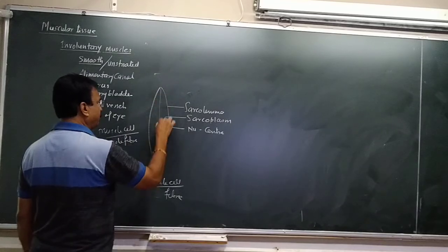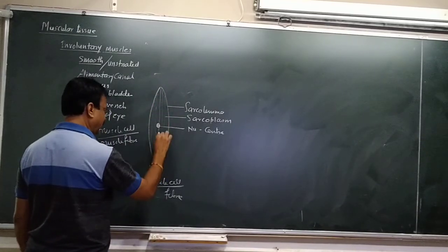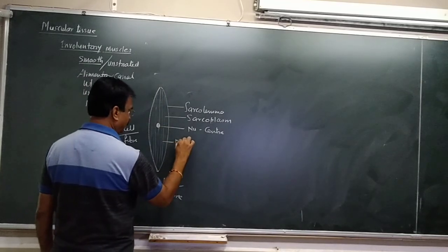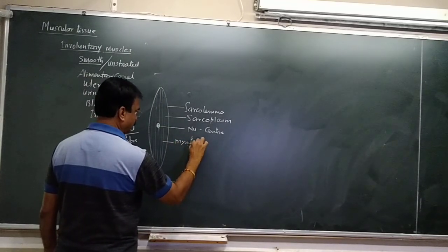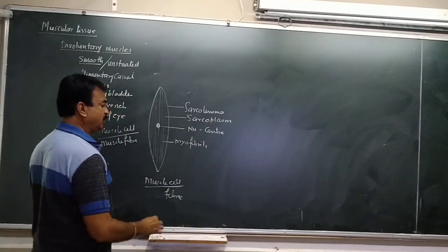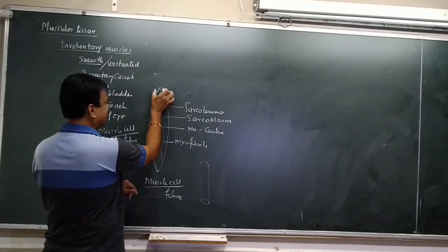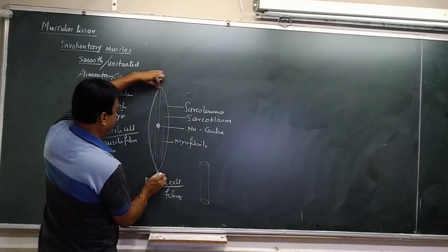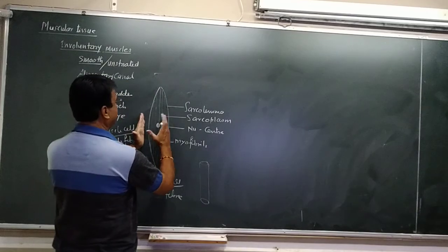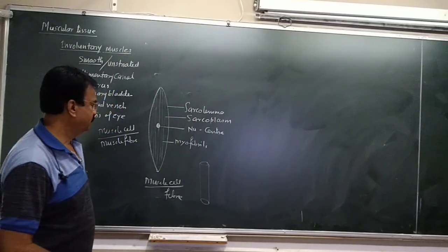And here also we find fine thread-like structures, and these thread-like structures are called myofibrils. Striated muscles, we have seen, are cylindrical, but these are tapering at both ends. They are pointed at both ends, and in the central part they are enlarged. This is called spindle shaped.